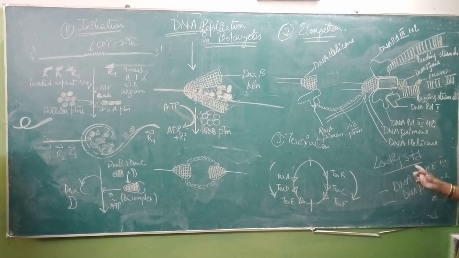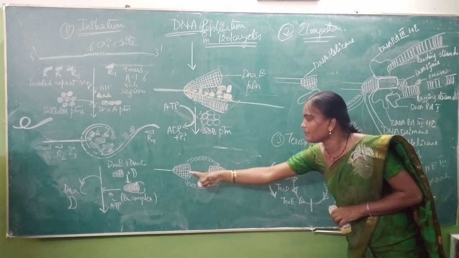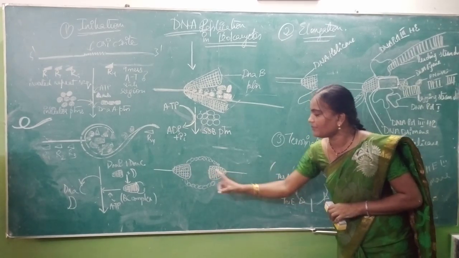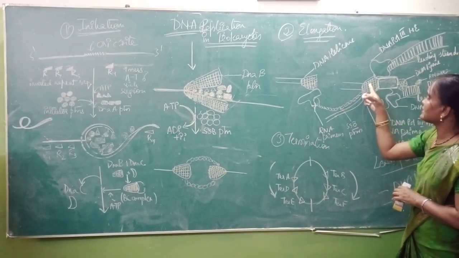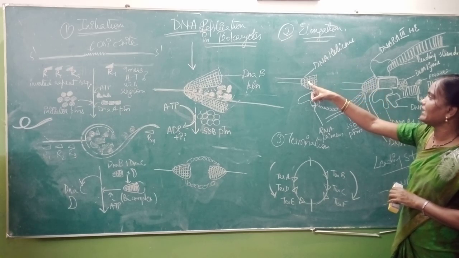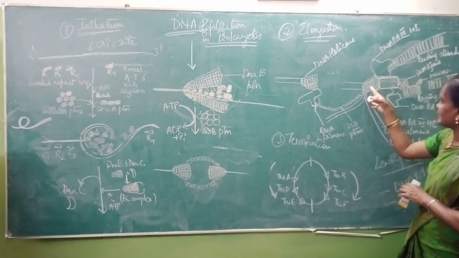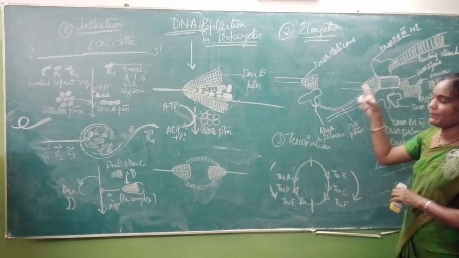Why? Because this leading strand synthesizes continuously, so there are no breaks. So this strand requires only DNA polymerase 3 holoenzyme and DNA primase. So this is your parental strand. These are your two DNAB proteins, isn't it? So this is one DNAB protein, this is another. Now these DNAB proteins are nothing but your DNA helicase enzyme. So this is one DNA helicase, another DNA helicase. So now they both are getting apart.